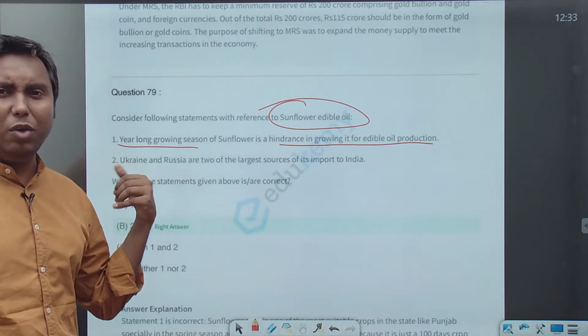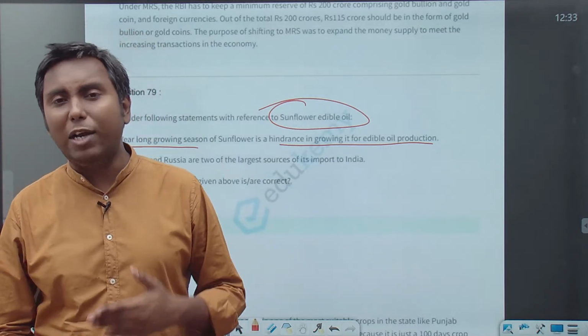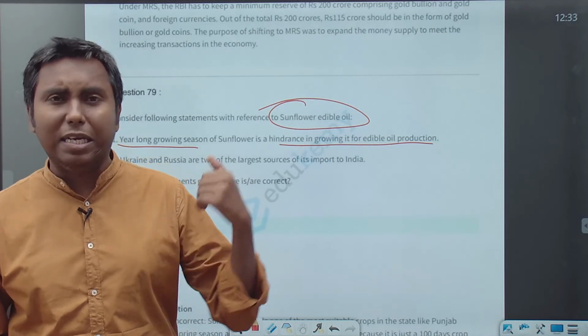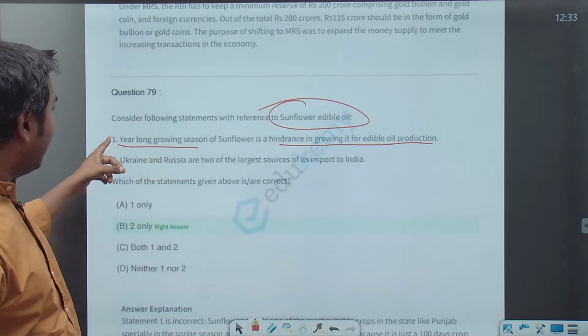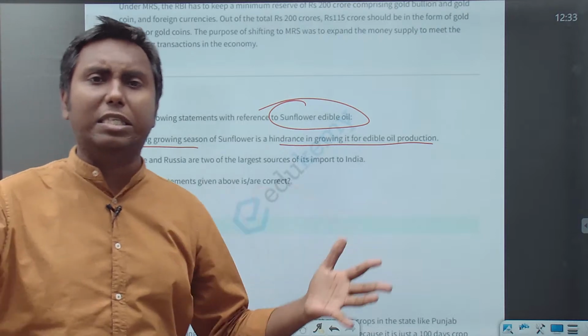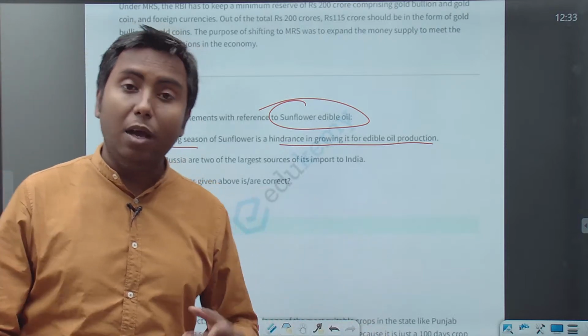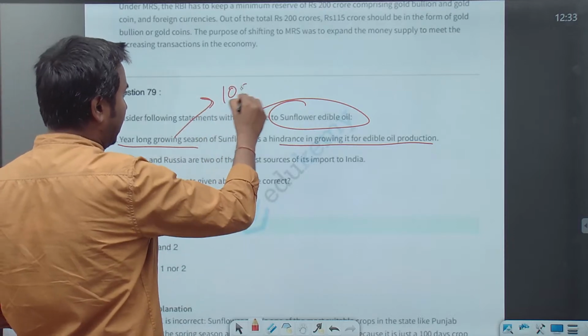Statement 1: the year-long growing season of sunflower is a hindrance in growing it for edible oil production. If we are importing so much sunflower oil, then why are we not cultivating it ourselves? Indeed we can. Statement 1 says the year-long growing season, that it has a long gestation period, and that's why we are not doing it. But this is incorrect. The growing season is only 100 days.